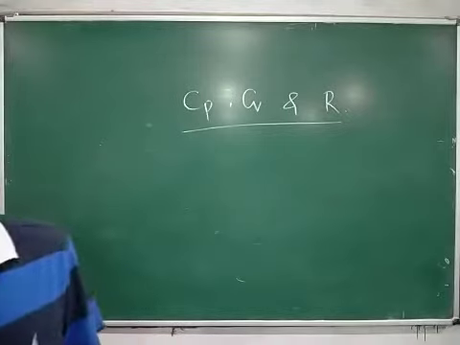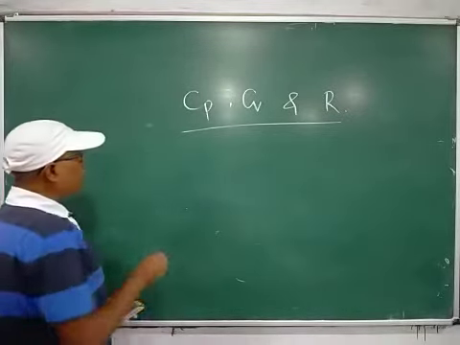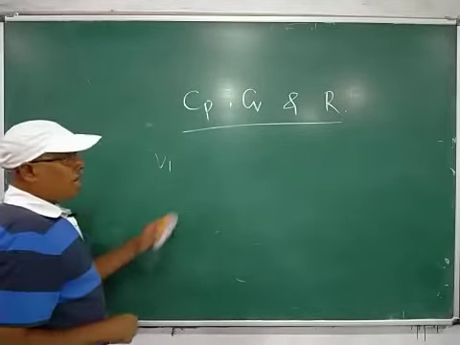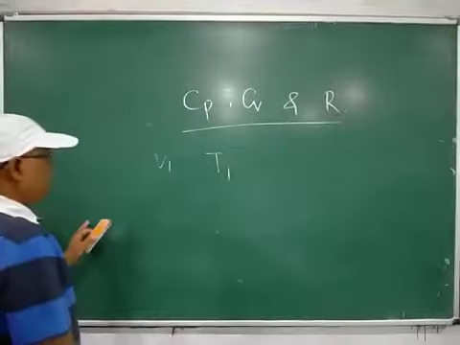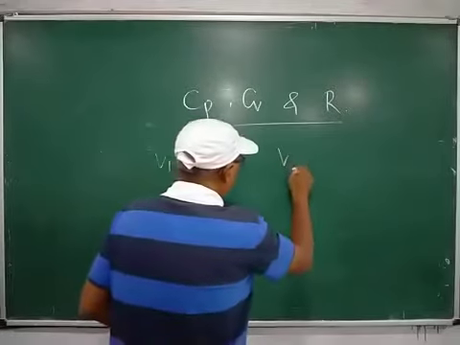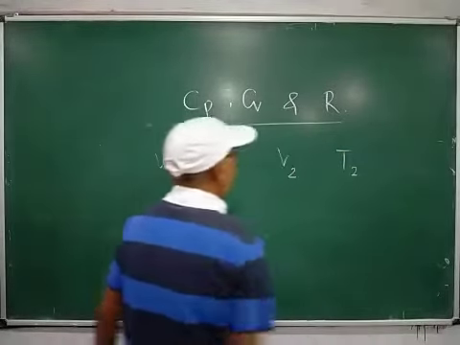Let us consider gas be heated at constant pressure from an initial volume V1 and absolute temperature T1. Then final volume is V2 and final absolute temperature is equal to T2.